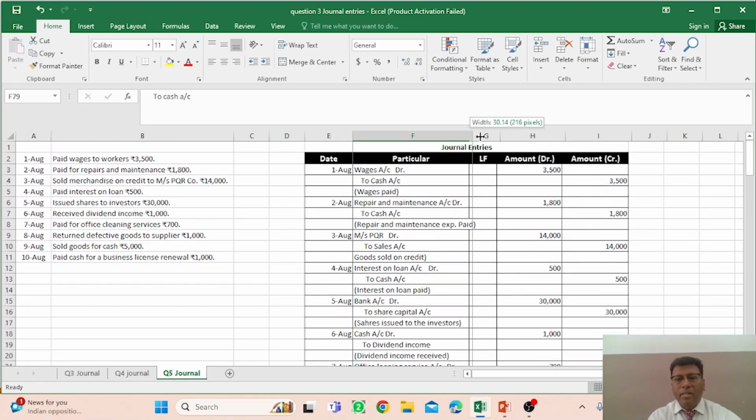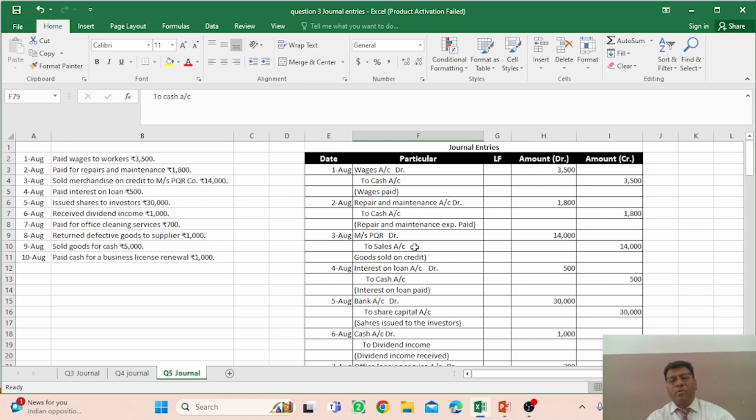So you can easily enter the particular transaction in the form of journal entries in the books of accounting. So I think all the students who are attending this particular class would be familiar with the different transactions which take place in the business firm or business organization, and easily you can make the entries. But you have to keep in mind that first of all you have to identify what is the particular transaction which is to be recorded in the books by you, and what is the particular head or the account name you have to open. You have to give the name to the particular transaction.